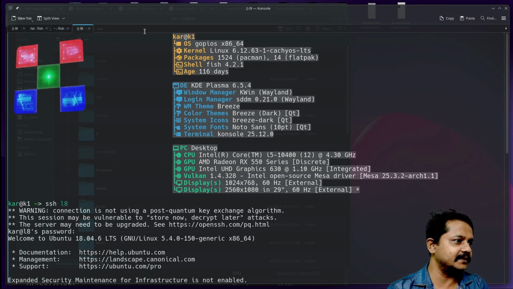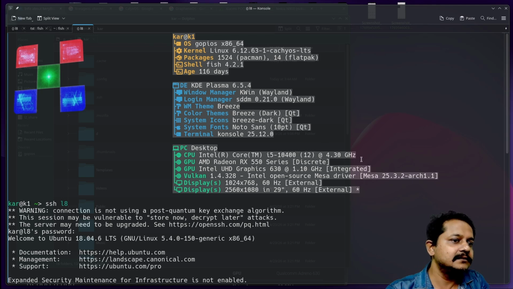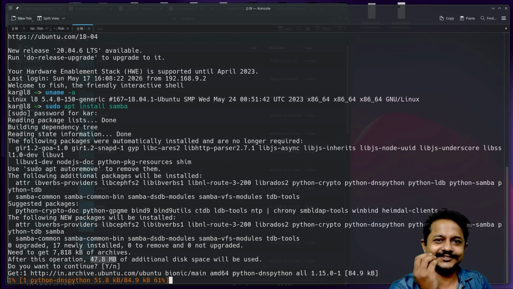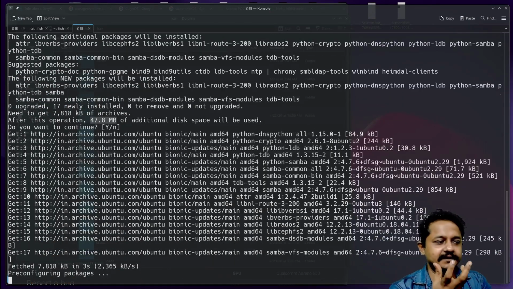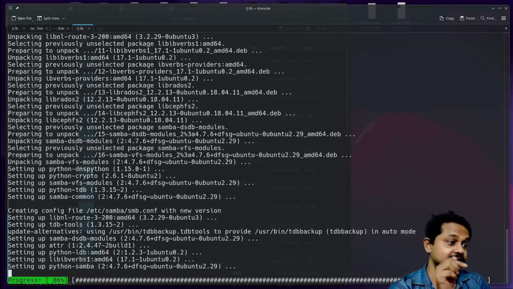This is my system and I love this system. The only reason I love this system is that I can hack into each and every piece of it, and it is reliable. Reliable means once installed, it will not break. That is the reliable thing. It is asking for permission to download, as it will take around 50 MB. So the Samba share software is only 50 MB. It will be installed in no time, even though it is using a hard drive.